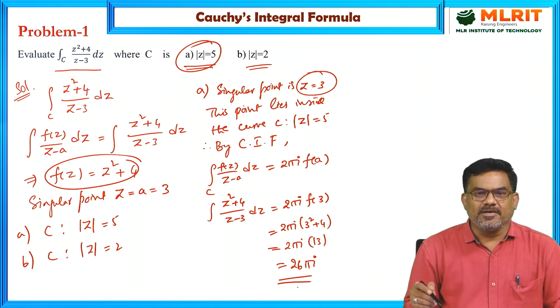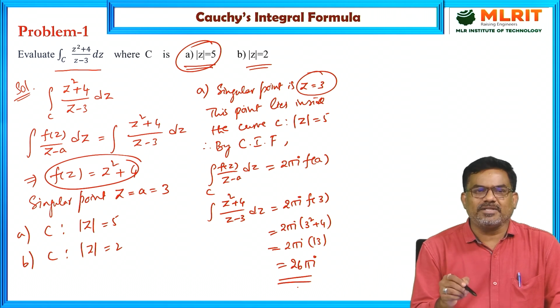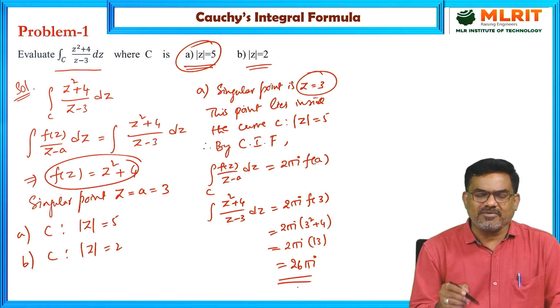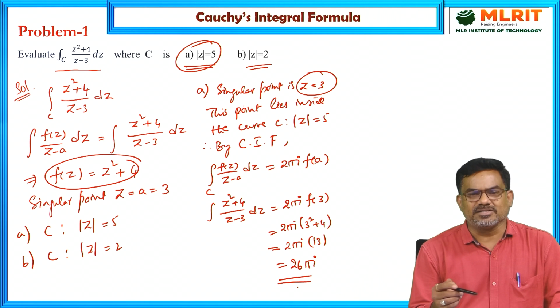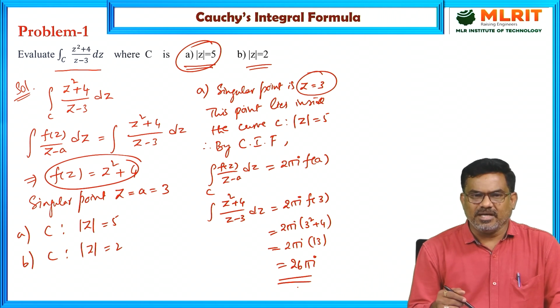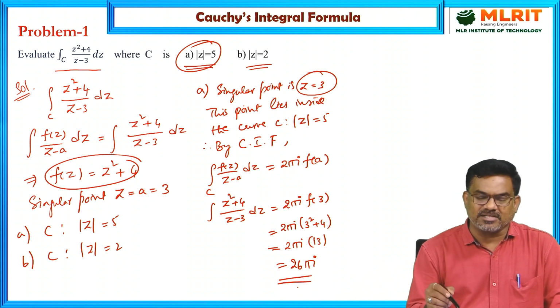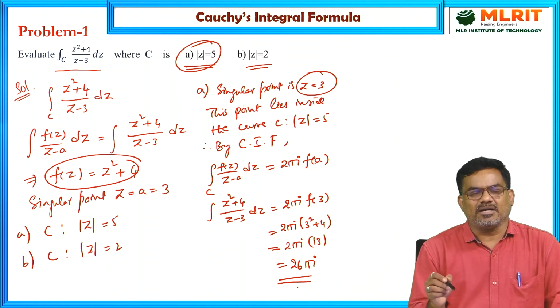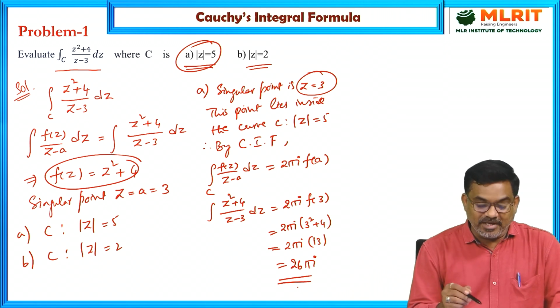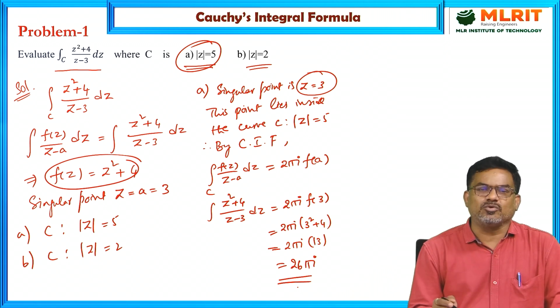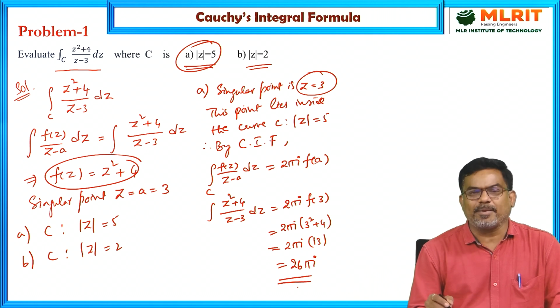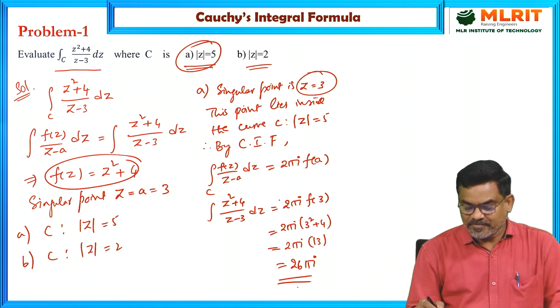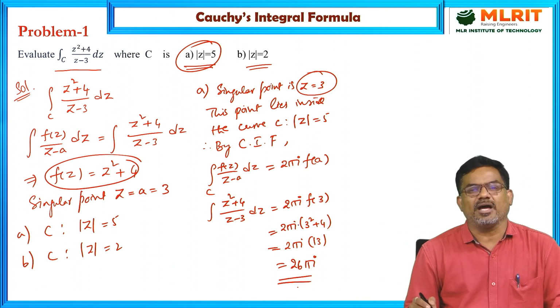So we first identify the singular points, then check whether each singular point lies inside or outside the circle. If the singular point lies outside the circle, we apply Cauchy's integral theorem and the answer is 0. If the singular point lies inside the circle, we apply Cauchy's integral formula and the value is 2 pi i into f of a.